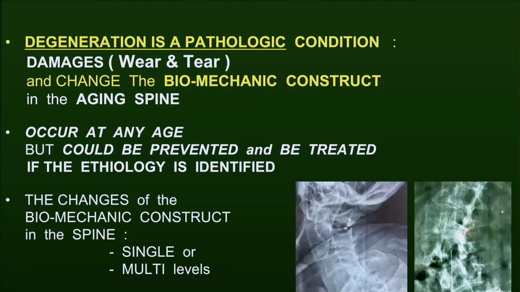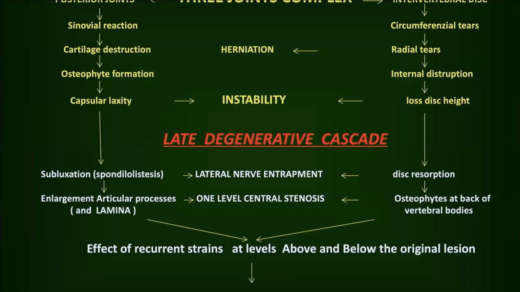cervical and lumbar spine. The theory of Kirkaldy-Willis starts with an early degenerative cascade, posterior joint and intervertebral disc, and continues with a late degenerative cascade, ending with multi-level degenerative lesions. We can describe his theory in three phases: dysfunction, instability, and stabilization, with enlargement of the articular process and osteophyte, but in deformity.